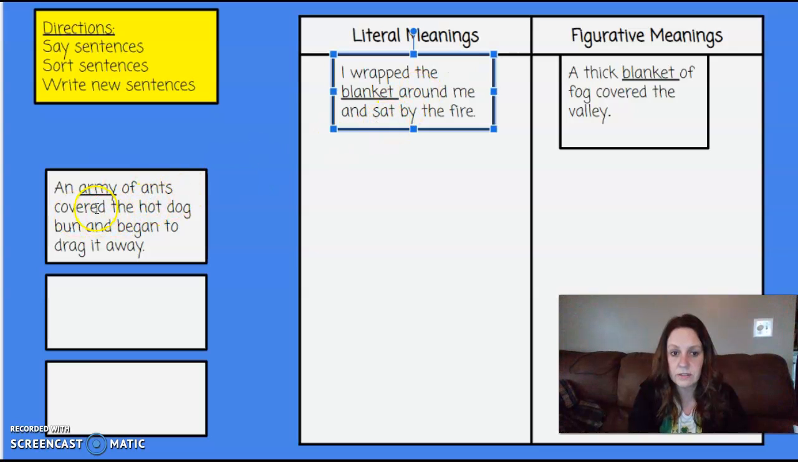You have more cards here to sort, and when you're done, we would like for you to pick one of these words and write your own literal meaning and then a sentence using it in a figurative way. Have fun.